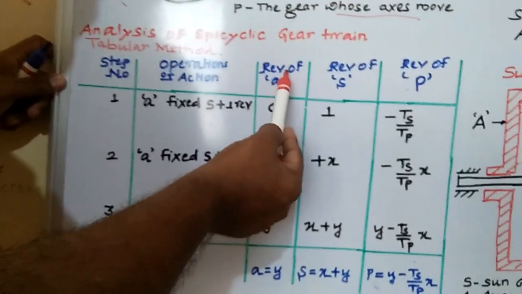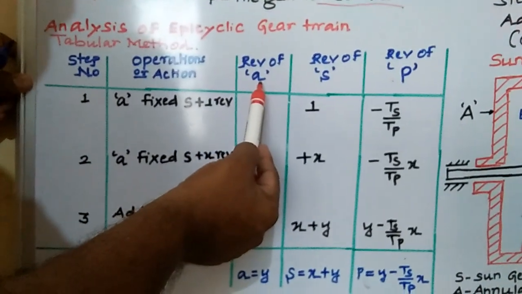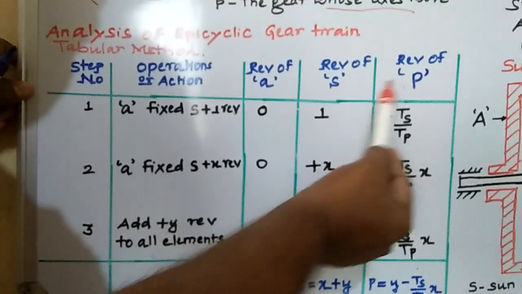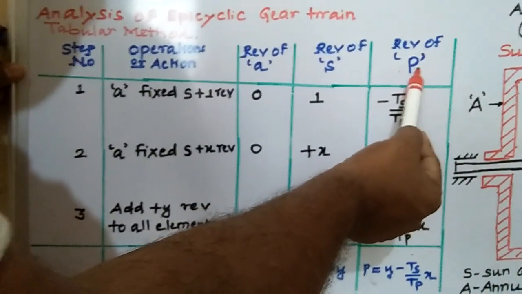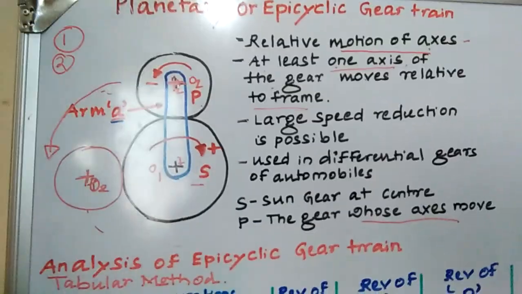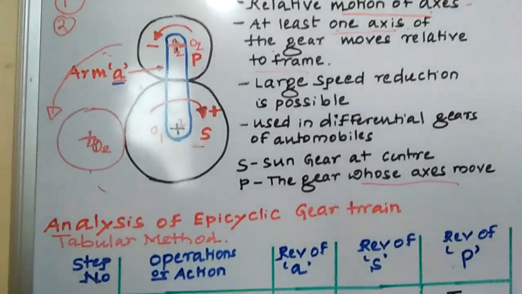I have taken REV as the revolution: the revolution of the arm as A, the revolution of the sun gear as S, and the revolution of the planet gear as P. As usual, I have the designation P is the planet gear, S is the sun gear, A is the arm. Then what is the first step I am going to do?